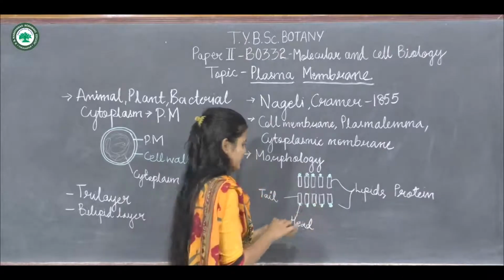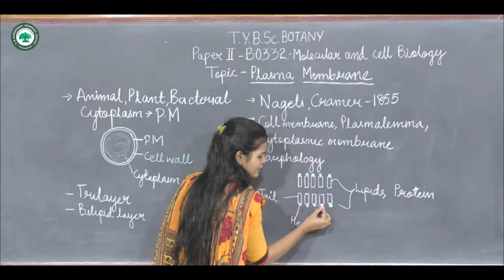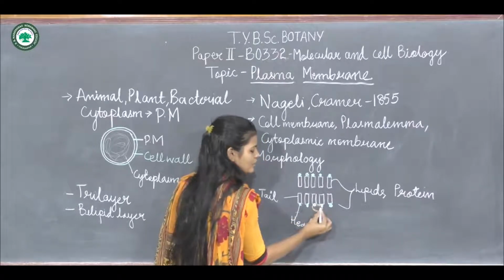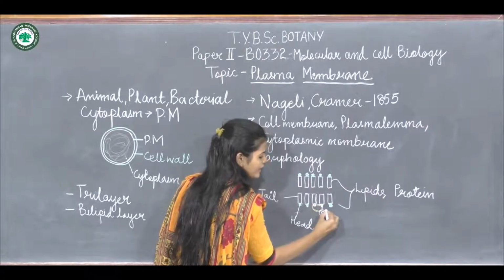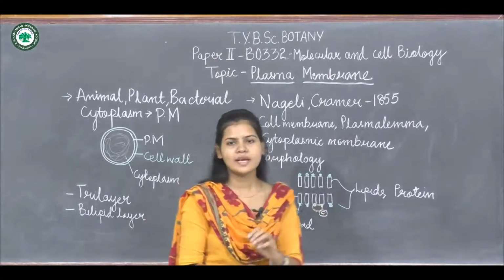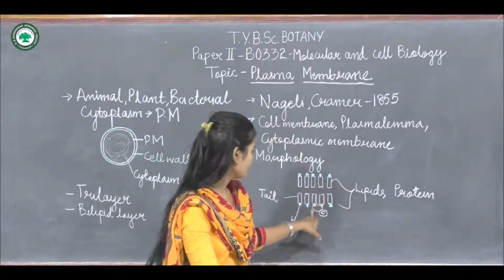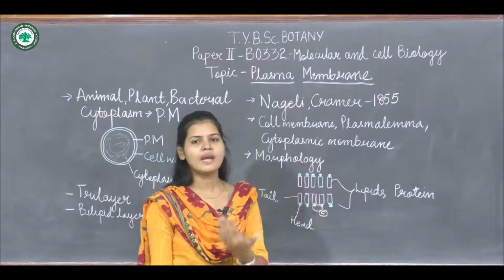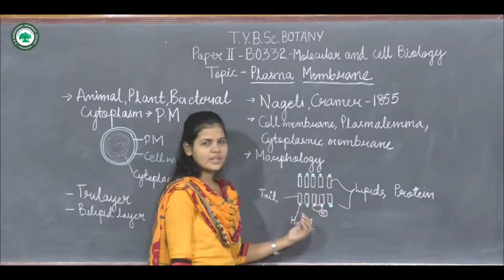Suppose here is a presence of the protein. So to this protein there will be attachment of the carbohydrate. So carbohydrate will always be attached to the proteins. Now these proteins are also called intrinsic and extrinsic on the basis of where they are present.